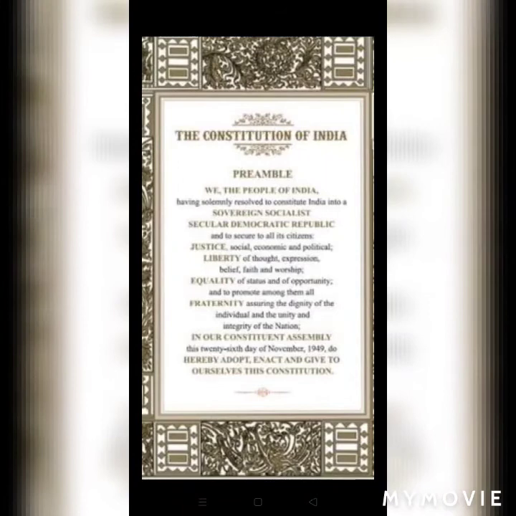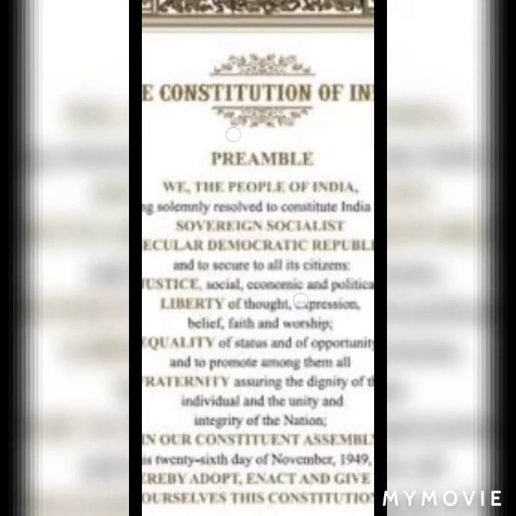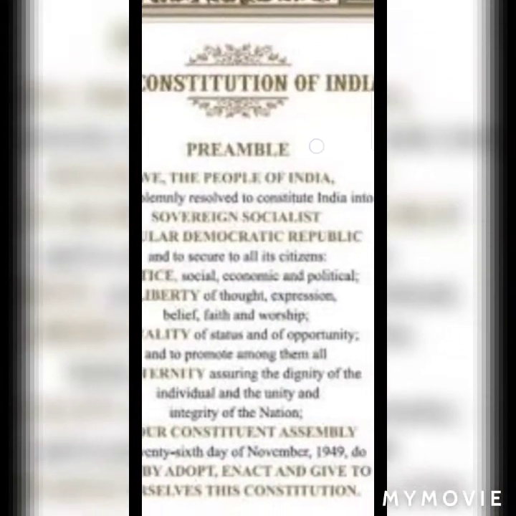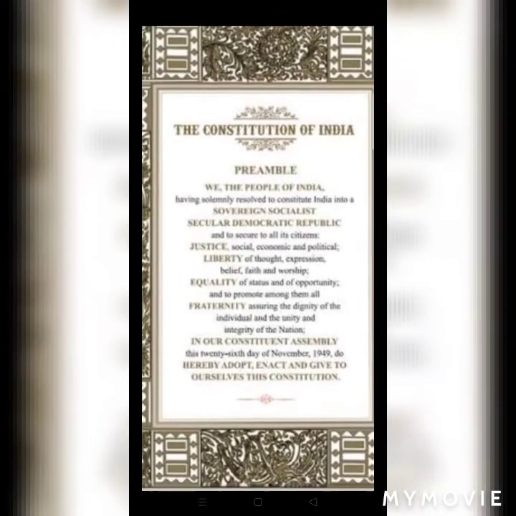This is a picture of the preamble, and here some words are printed in capital letters. Why are these words printed in capital letters?